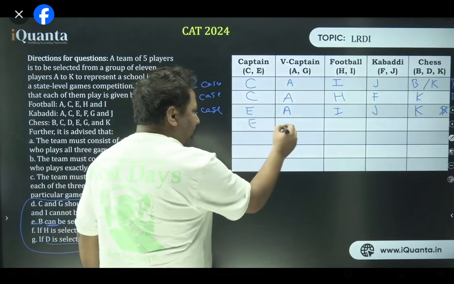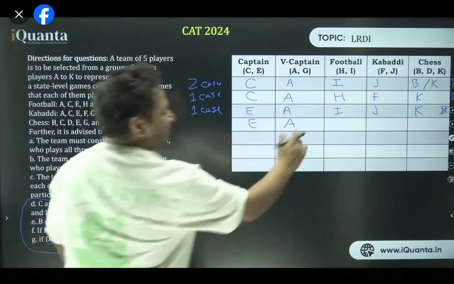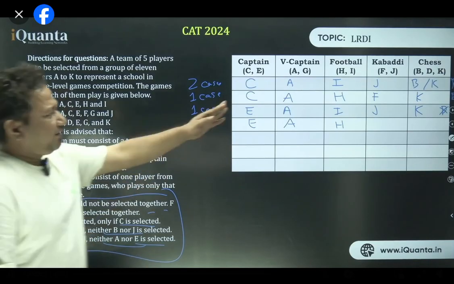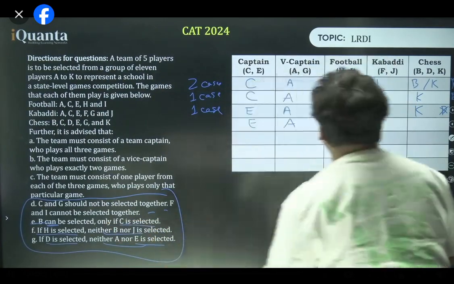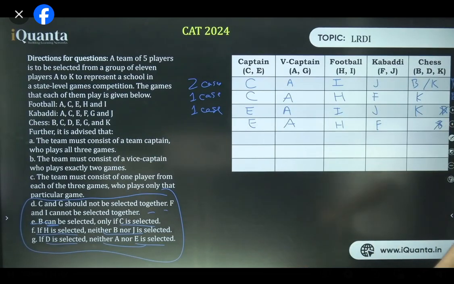Let's keep E and A again. EA is constant now. Earlier CA were there, now this is EA. EA, and let's take H over here. I hope all of you understand this part. So the same F point, which we have already done here as well. H is there, J cannot come, so we have F over here. H is there, B also is not possible here. D also is not possible, isn't it? Because D cannot come when A or E are there. So the only possibility is K. Cool.